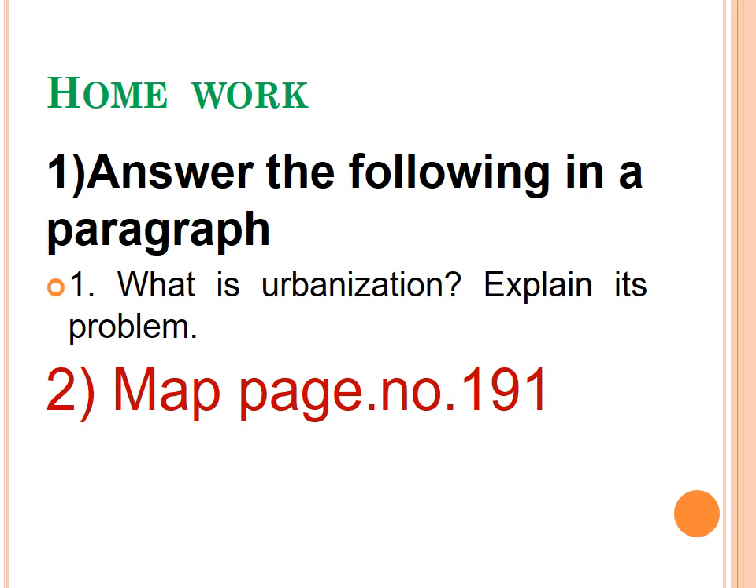And your homework is to answer the following in a paragraph: What is urbanization? Explain its problems. Map page number 191. You see the map on page 191: India roadways, golden quadrilateral highway. Already I have told you how it is in the yellow color, the north-south corridor highway and east-west corridor highway, the national highway numbers, important roads. Like that many are given.